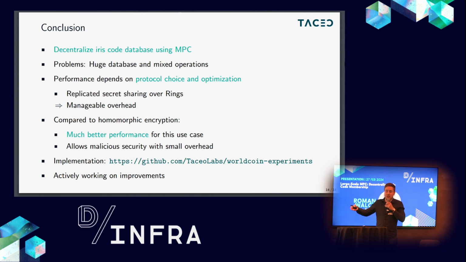Since a lot of people asked us why not use homomorphic encryption: here homomorphic encryption has much worse performance, and also with homomorphic encryption, we cannot get malicious security easily.